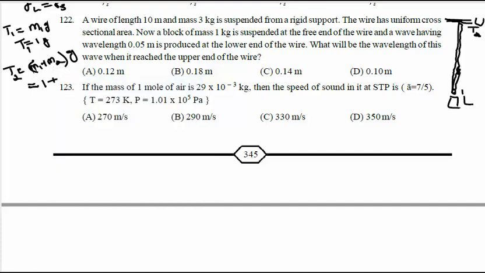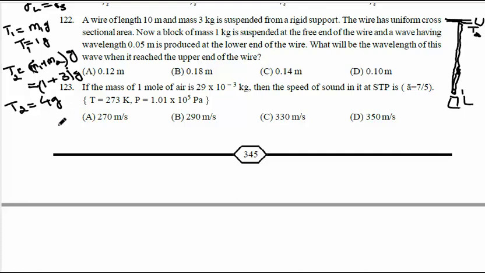M2 is 3 kg. So totally what happens here? 1 plus 3, it is G. 1 plus 3 into G. How much will it be? T2, the tension at the upper end, will be 4G. Tension at the lower end is 1G. So we know that tension varies from the lower end to the upper end. Here tension at the lower end is 1G. Tension at the upper end, T2, is 4G.